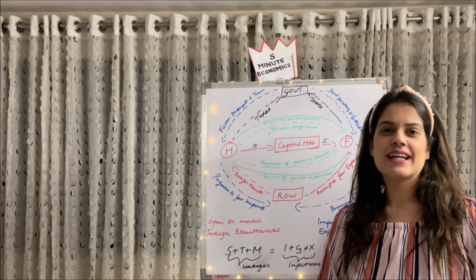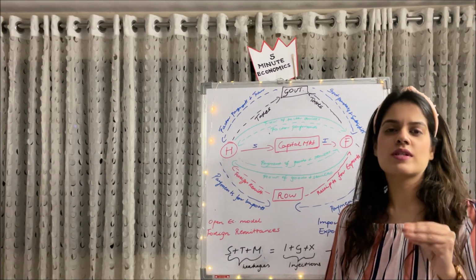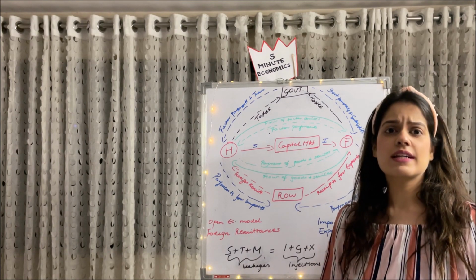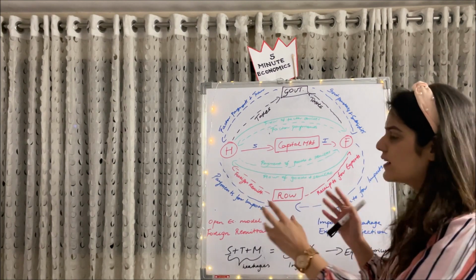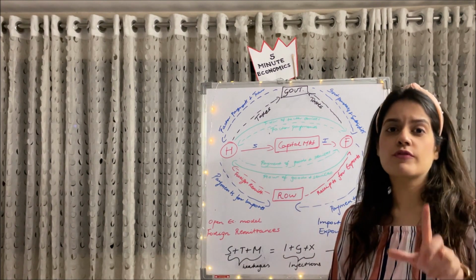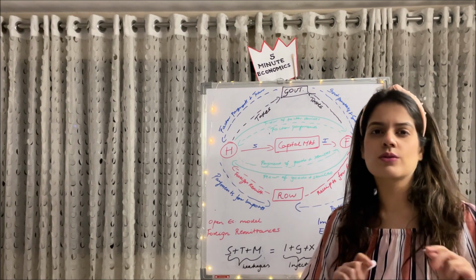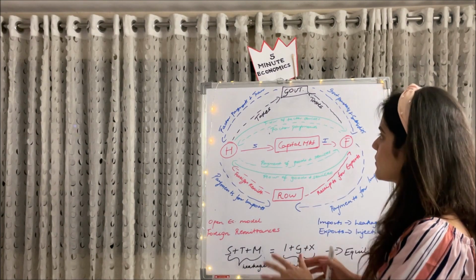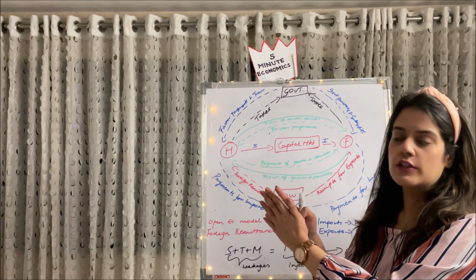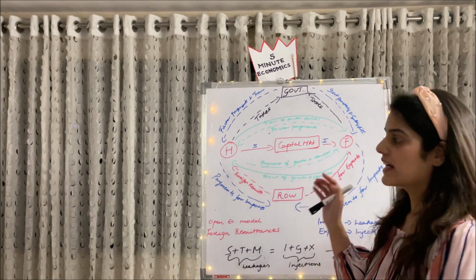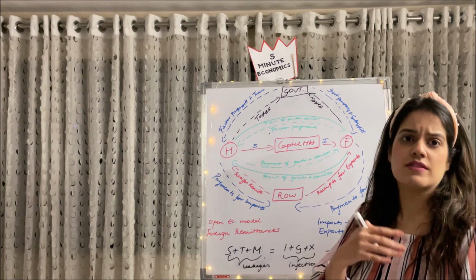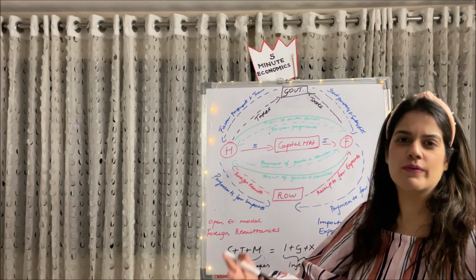So now guys, going ahead to our last sector, which is the 4 sector model. Whatever you've studied so far, just keep that intact, because you will be using that. The diagram might look complicated to you, but trust me, if you've understood the whole process, you can draw it in minutes. So this part was already explained to you, the household, government and firm interaction. What is the additional part in this diagram is our rest of the world, also known as the foreign sector or the global sector, however you like it.